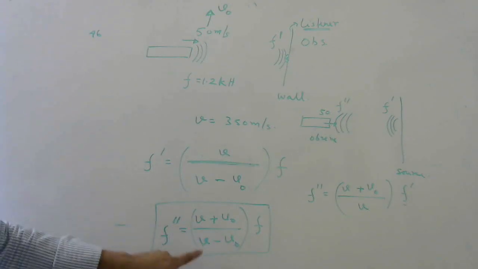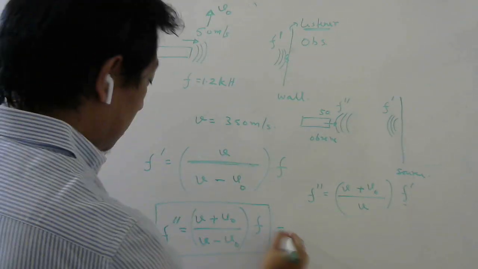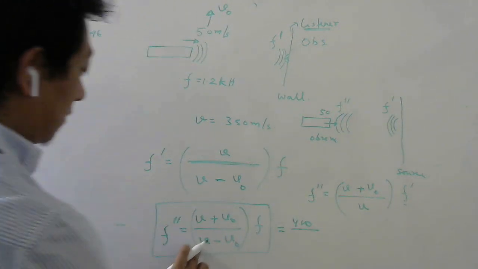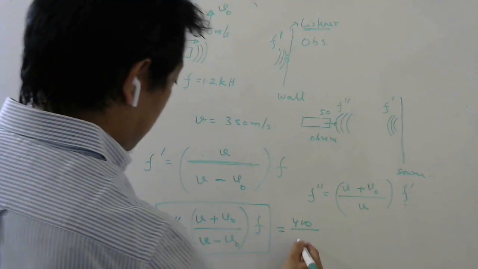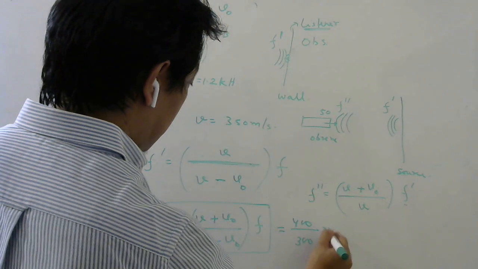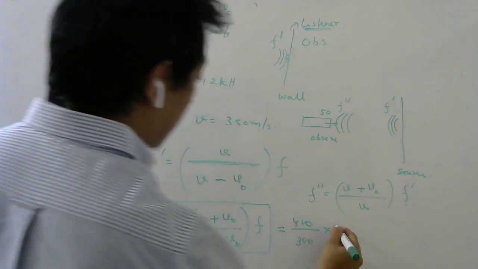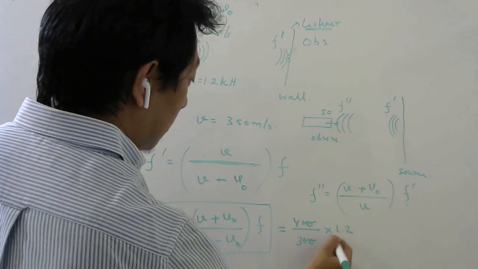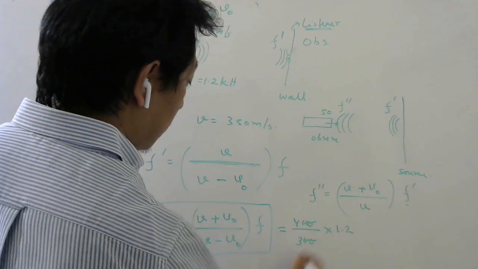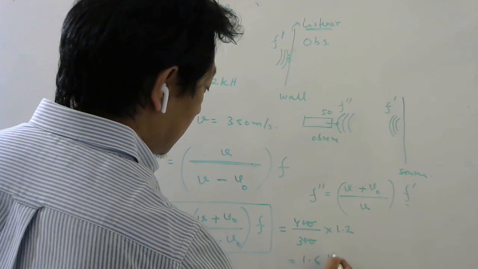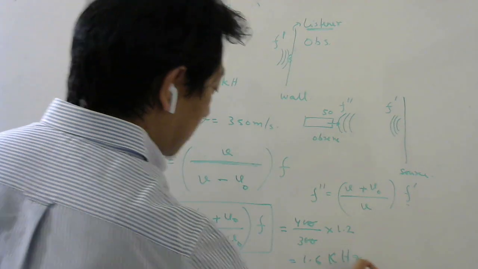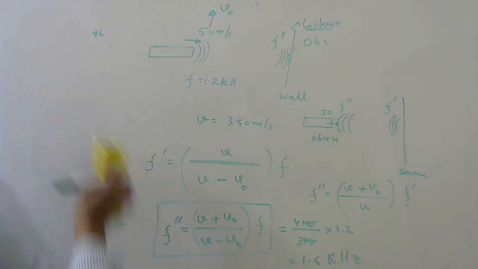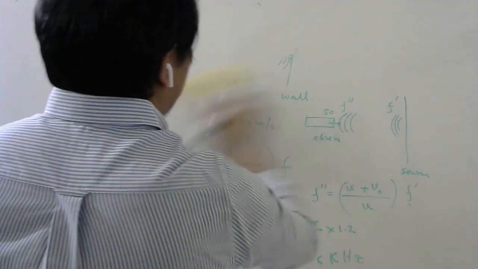V is given as 350. So this is 350 plus 50, 400, divided by 350 minus 50, so 300, into f. f was 1.2 kilohertz. So the double zero cancels. 3 fours are 12, so 0.4, 4 into 4, 1.6. So 1.6 kilohertz will be the answer. So that is the 46th problem.